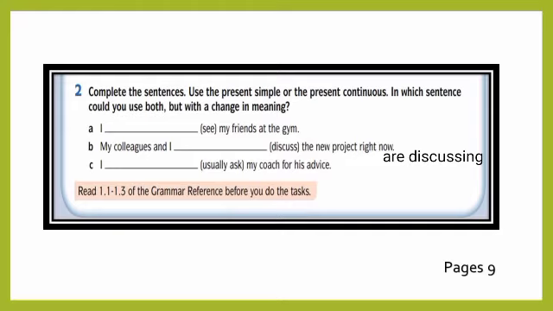Alright, because this one is right now, we can categorize it as present continuous. Alright, usually, because of "I" here, the verb we don't need to put s or ing. I usually ask my coach for his advice.